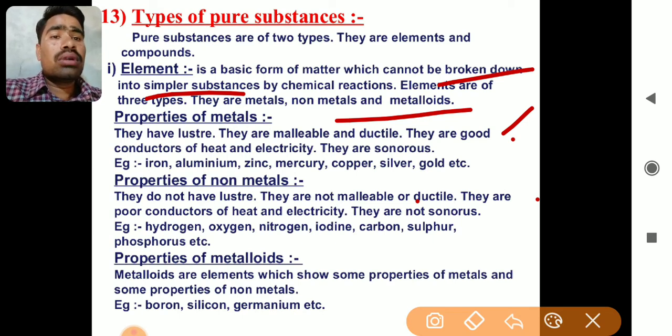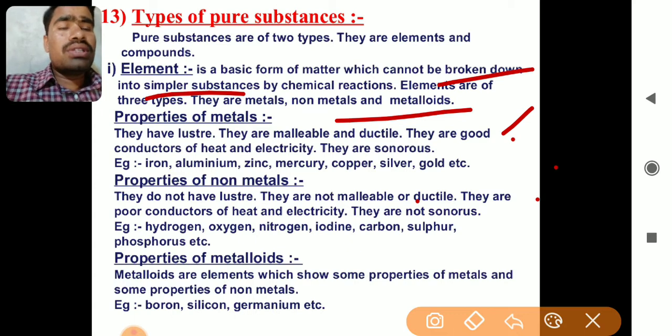Then they are poor conductors of heat and electricity. They do not carry heat through them, and they do not carry electricity through them. There are exceptions, like graphite, which is an exception to this point, as it is a conductor of electricity. Next property, they are not sonorous. They do not produce the metallic sound.